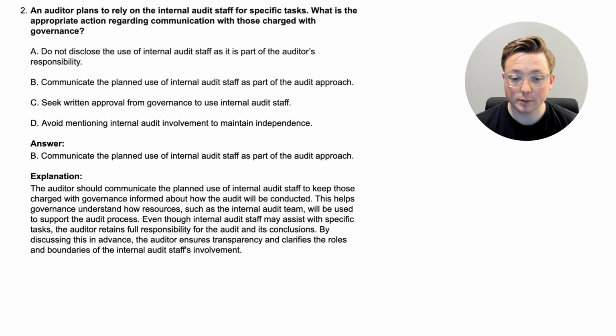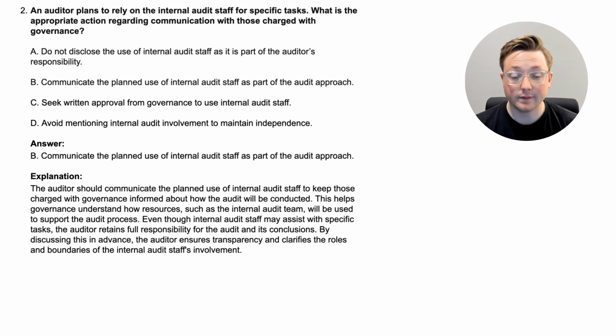The auditor should communicate the planned use of internal audit staff to keep those charged with governance informed about how the audit will be conducted. This helps governance understand how resources, such as the internal audit team, will be used to support the audit process. Even though internal audit staff may assist with specific tasks, the auditor retains full responsibility for the audit and its conclusions. And we're going to talk about internal auditors and using the work of others and things like that in the future, so don't worry about that.